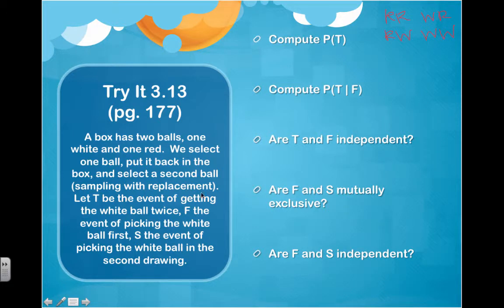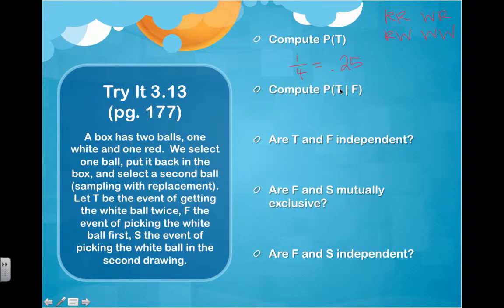So let T be the event of getting the white ball twice. Since they're mutually exclusive and they're both equally likely, there's only one situation where we get the white ball twice. So that will be 1 out of 4, which is 0.25.